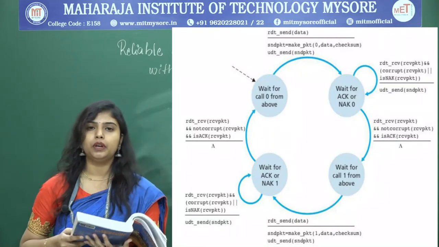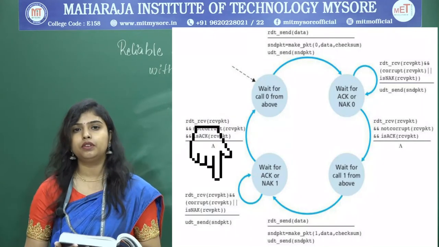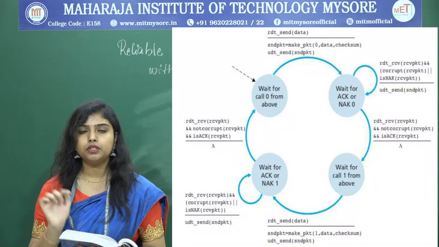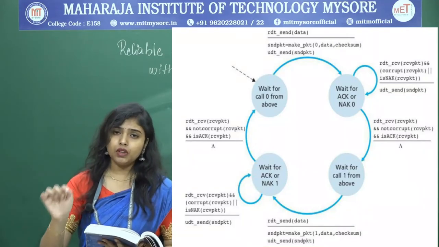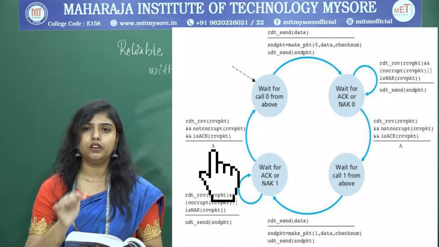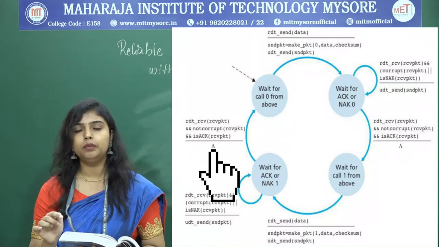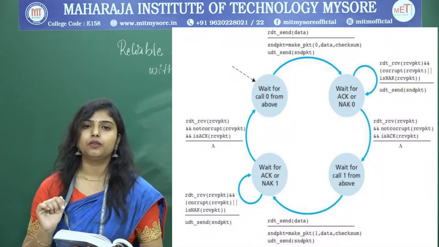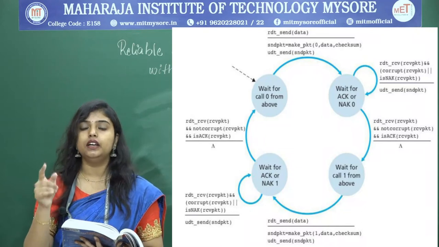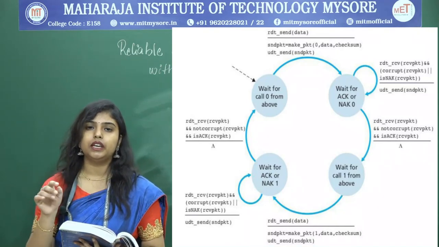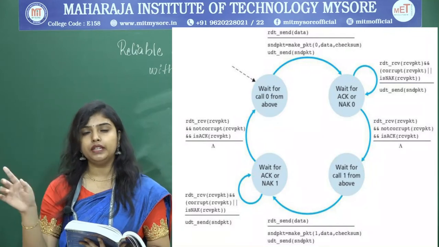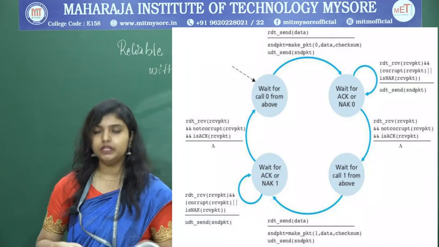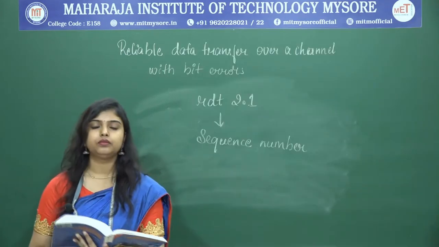Here also the same thing is happening. When it receives the negative acknowledgement for the packet with sequence number 1, it stays in the same state. When it receives the positive acknowledgement and the packet is not corrupt, it takes a transition to the initial state. As I said earlier, we are only considering 0 and 1. When 1 is sent, we come back again to 0. When 0 is sent, we go to 1. That is what they have shown in the diagram.